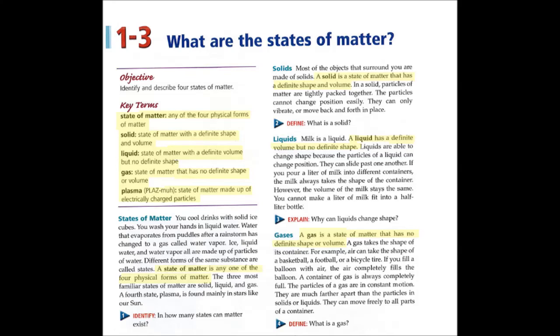Thinking critically. What will happen to the particles of a gas if the gas is transferred from a small container to a much larger container? 7. Classify. Classify each of the following substances as a solid, a liquid, or a gas. A. Cotton cloth. B. Rain. C. Carbon dioxide. D. Helium. E. Salt. F. Seltzer. G. Hydrogen. H. Sugar. I. Orange juice. J. Bricks.